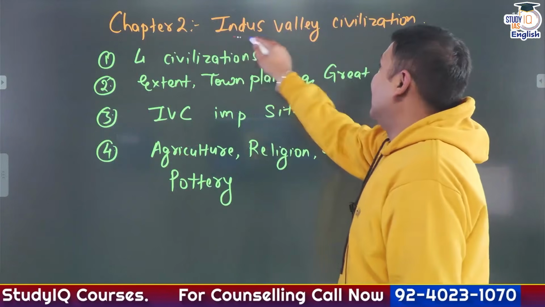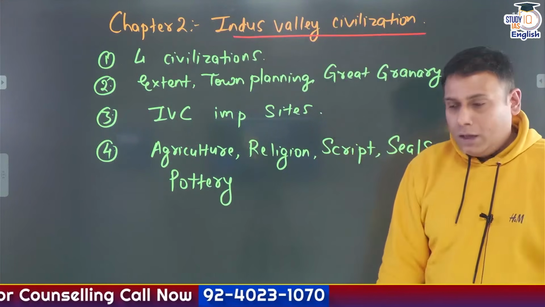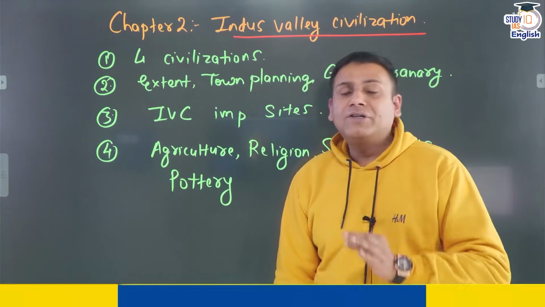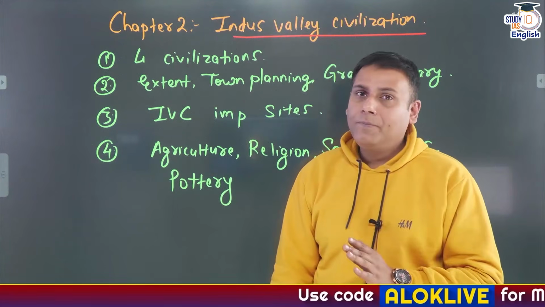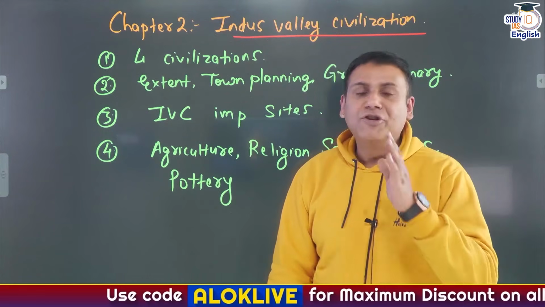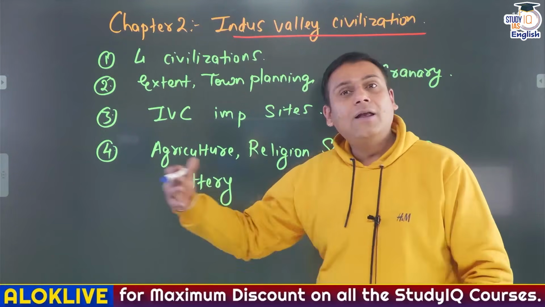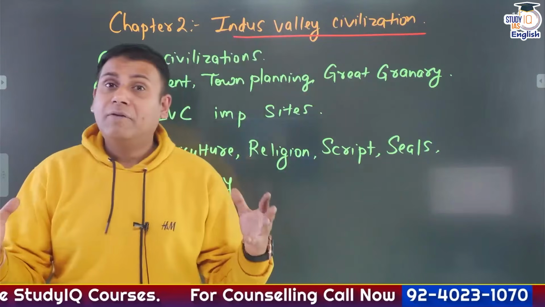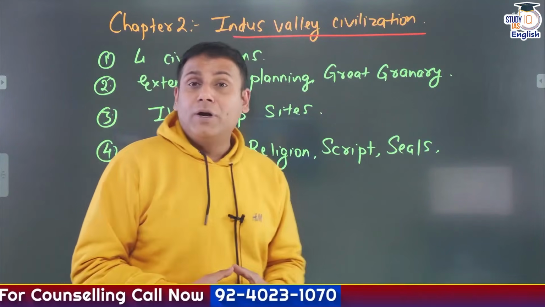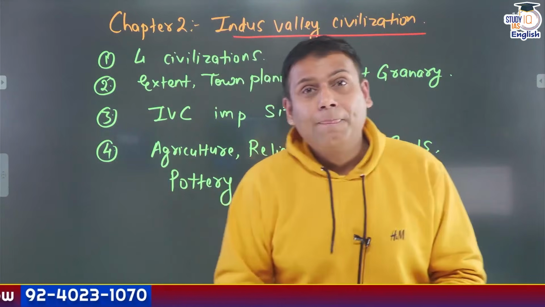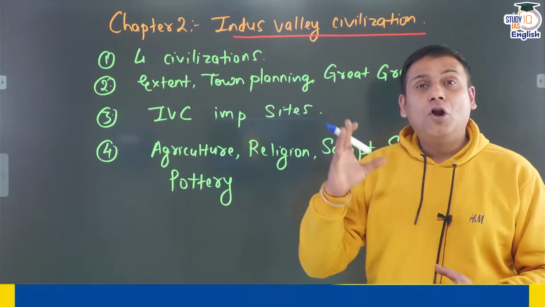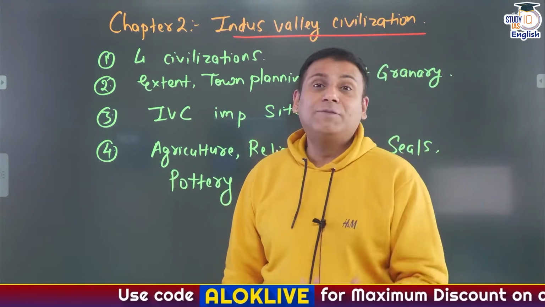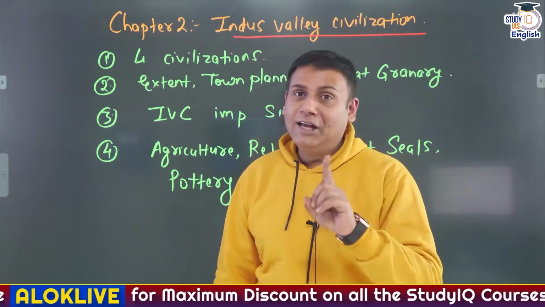Indus Valley civilization. Now, there were four civilizations that were contemporary to each other, and all these civilizations are located on the banks of some river: Mesopotamian civilization, Egyptian civilization, Chinese civilization, and Indus Valley civilization. Mesopotamian civilization is located on the banks of the Tigris and Euphrates rivers. Chinese civilization is located on the banks of the Hwang Ho or Yellow River. Egyptian civilization is located on the banks of the longest river of the world, the River Nile. And then comes Indus Valley civilization. As the name suggests, it is located on the banks of the River Indus.